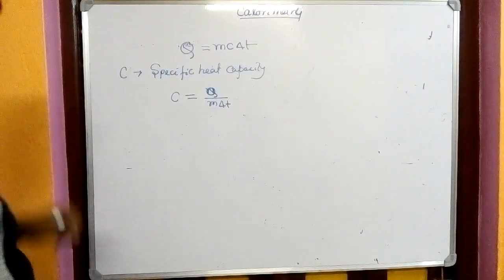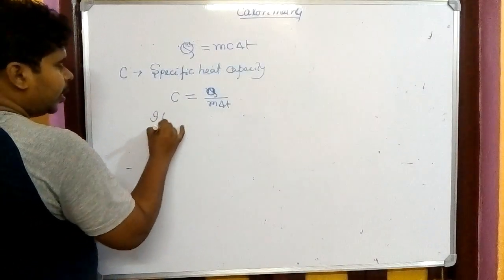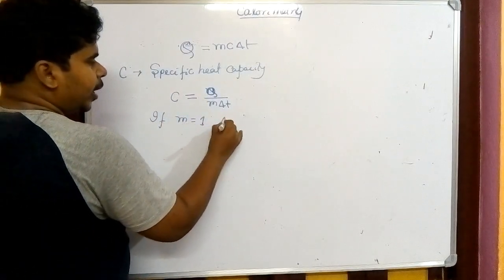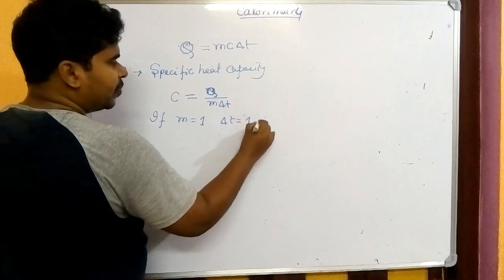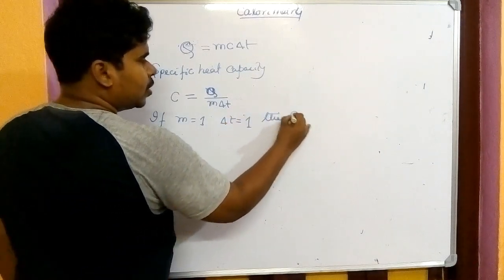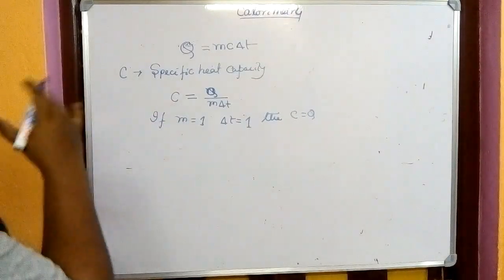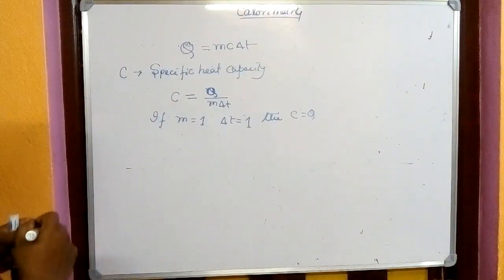So from here, if m equals 1 and del T equals 1, then C equals Q. So we can define the specific heat capacity. What is specific heat capacity?